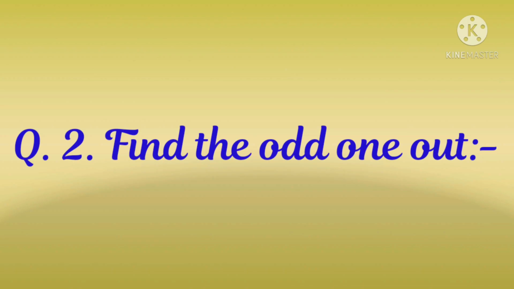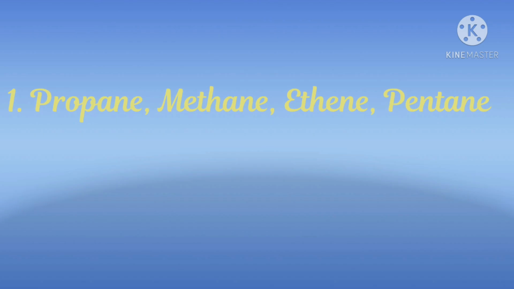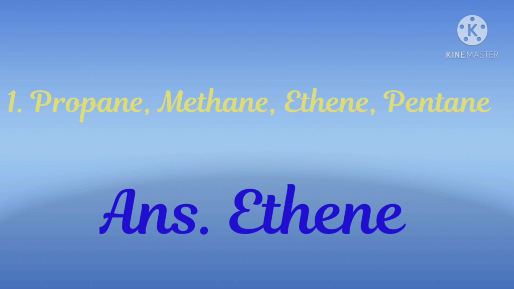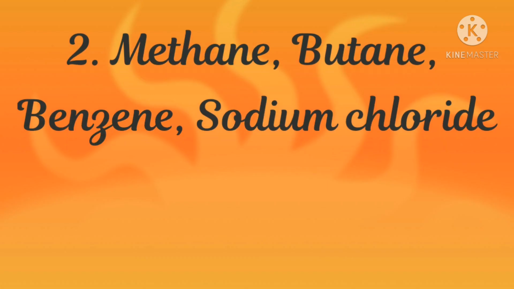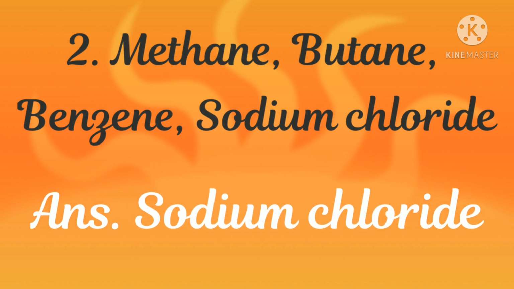Question number 2. Find the odd one out. 1. Propane, methane, ethene and pentane. The odd one in this group is ethene because others are saturated hydrocarbons. 2. Methane, butane, benzene and sodium chloride. The odd one in this group is sodium chloride because others are organic compounds.